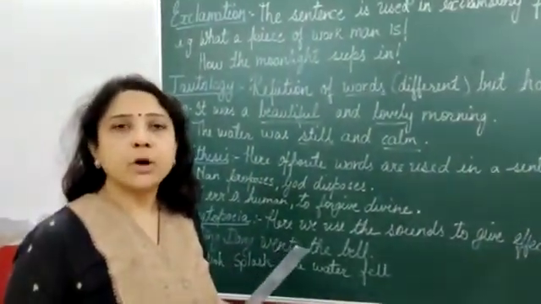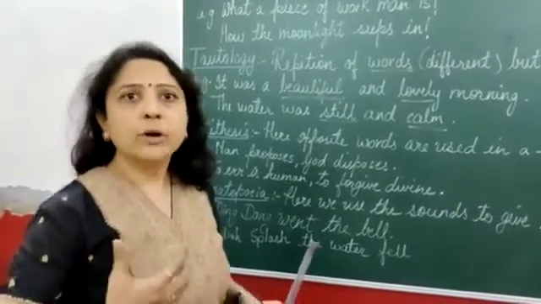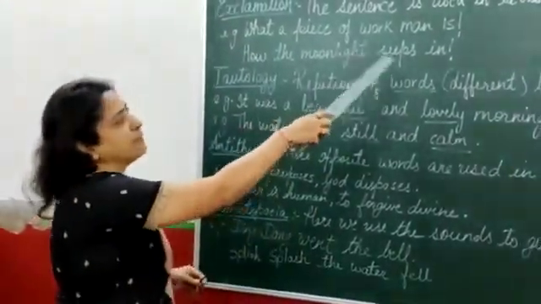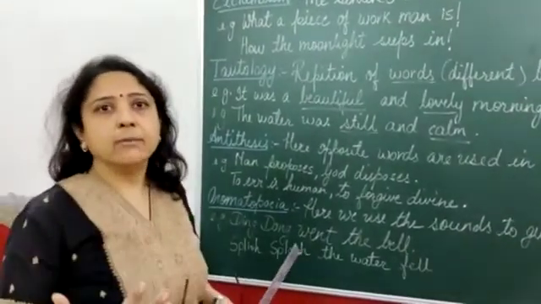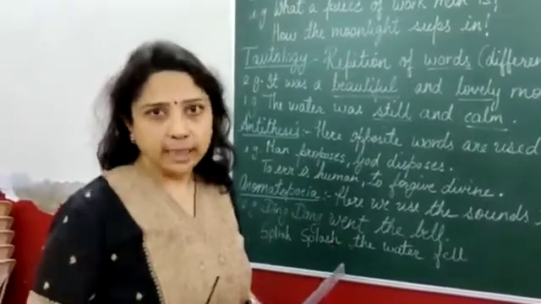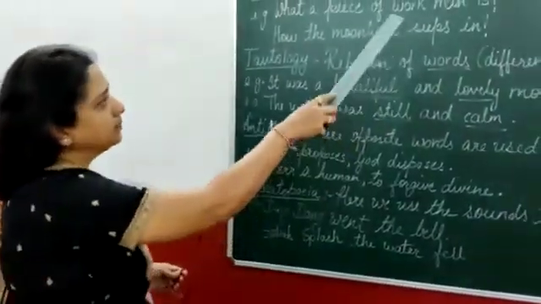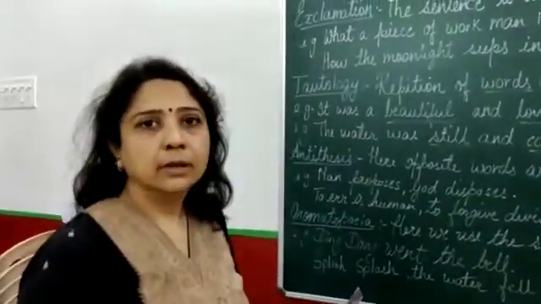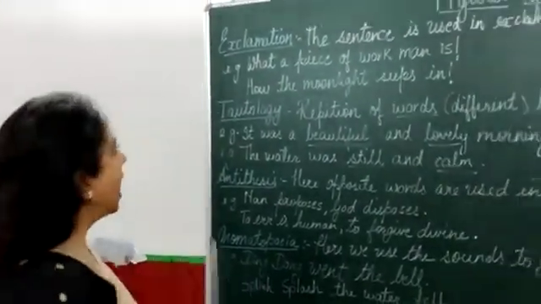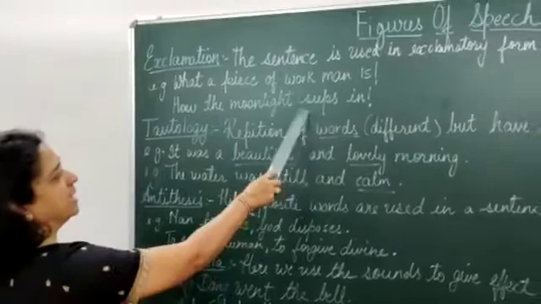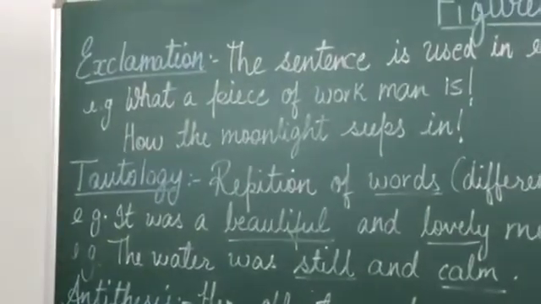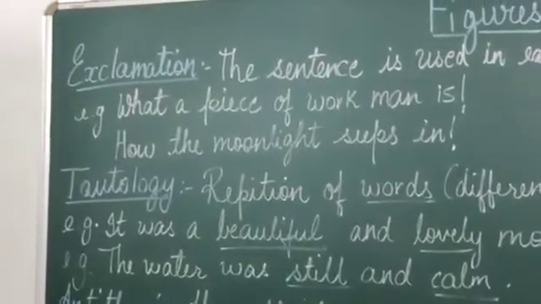What do we mean by strong feelings? To give more effect to the sentence. What a piece of work man is. If you're trying to make it more nice, a little more poetic, give some more effect to the sentence. So here, an exclamatory sentence to give more effect. How the moonlight seeps in. This is seeps. Seeps means goes in. Again, it's an exclamatory form to give more effect.